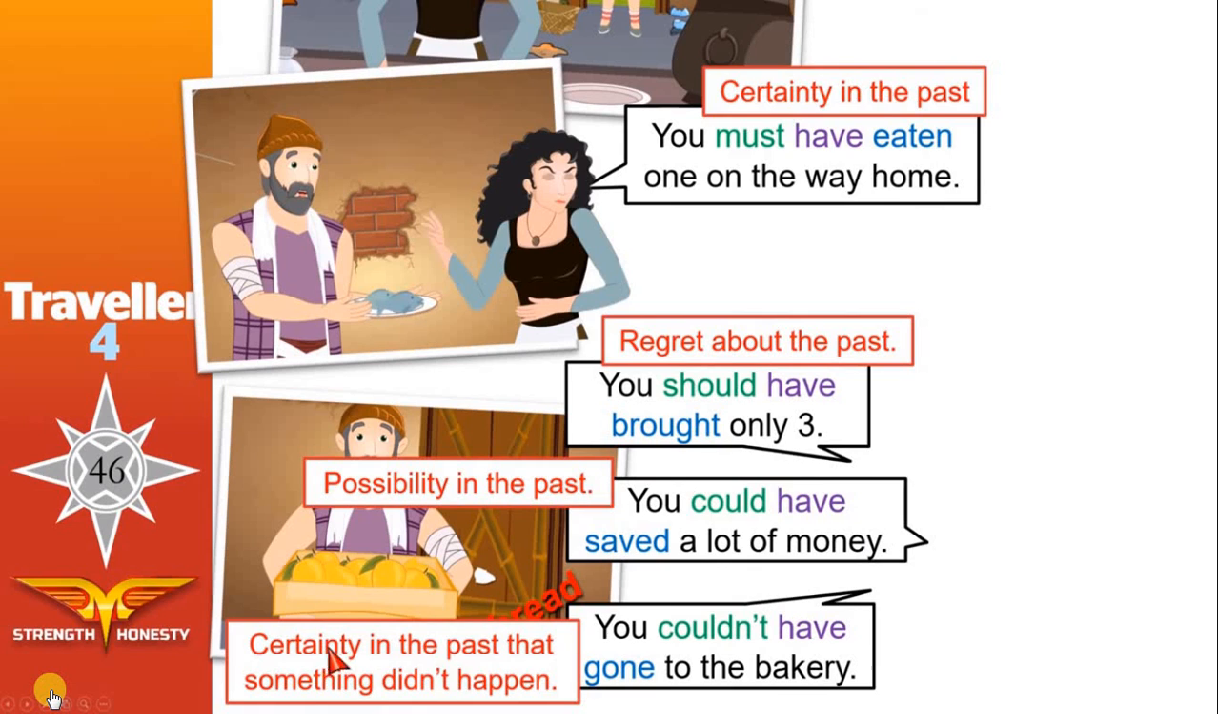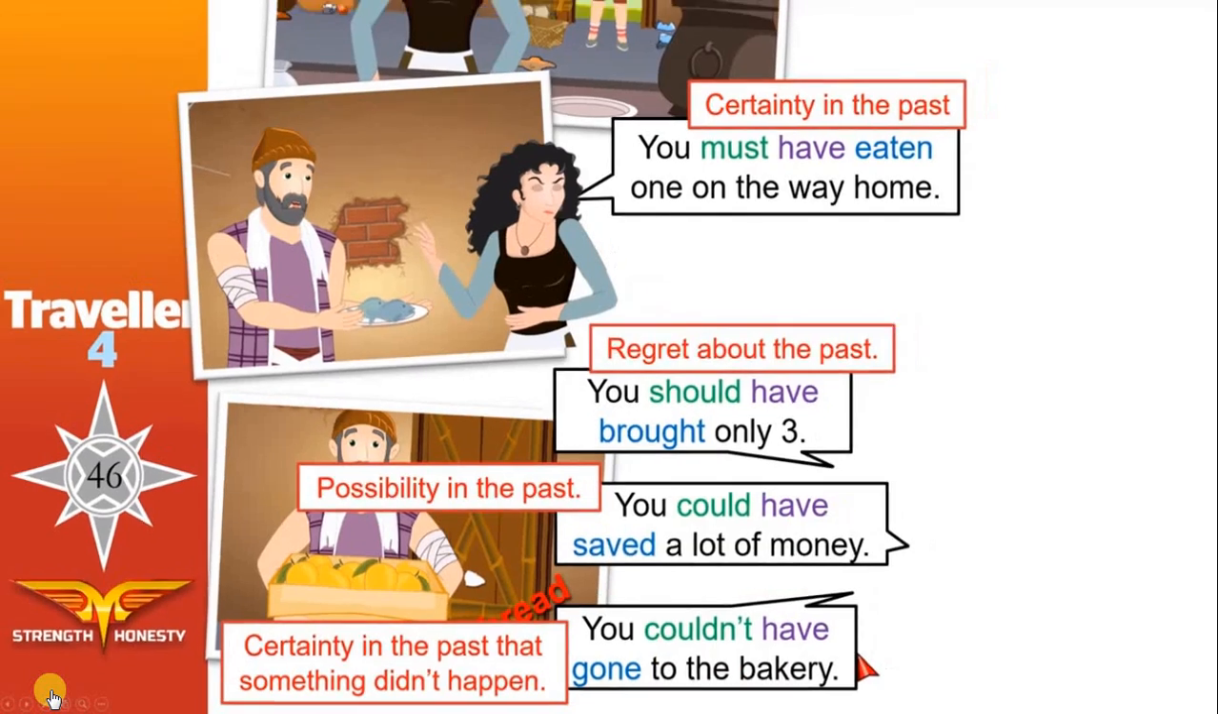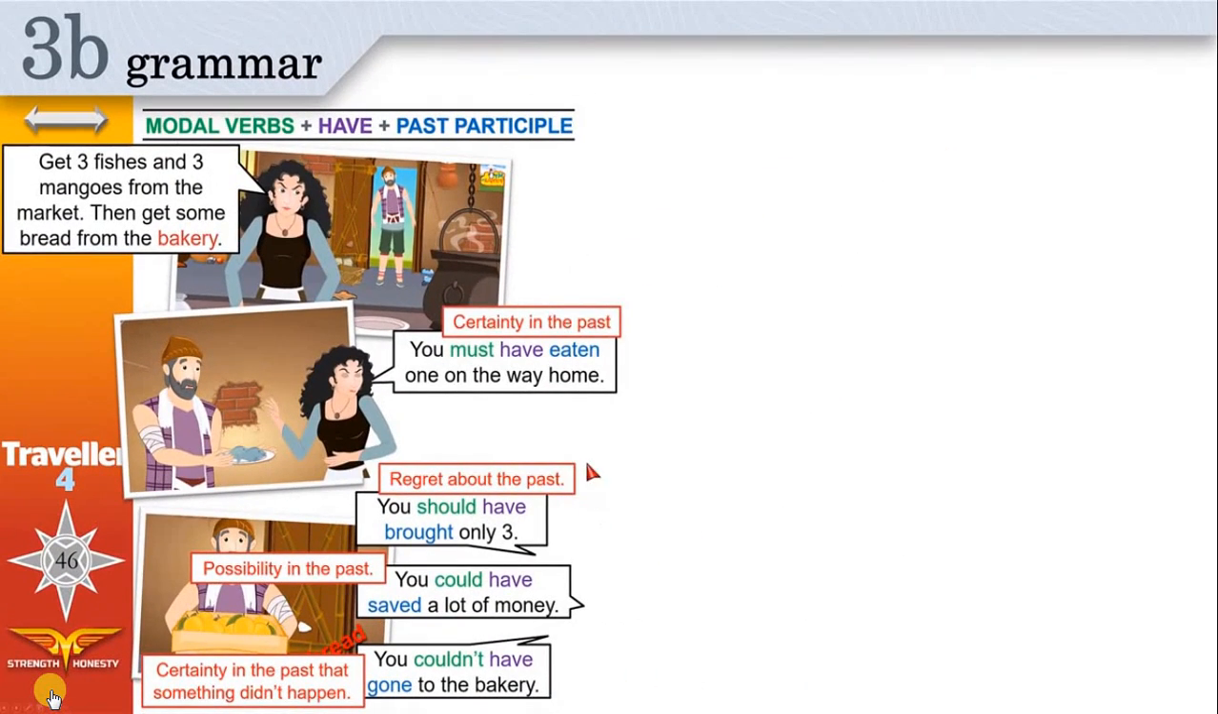Here, this is the opposite of this: certainty in the past that something didn't happen. You couldn't have gone to the bakery. That means I'm sure that this did not happen. The opposite of this. We can use couldn't or can't. You can't have gone to the bakery. And that's it. We finished today's grammar.